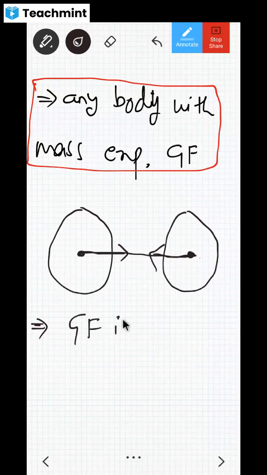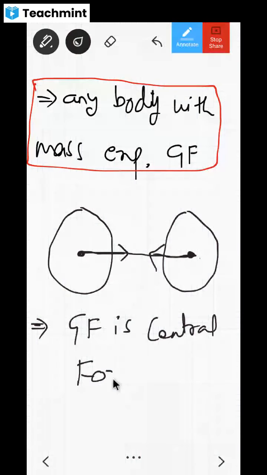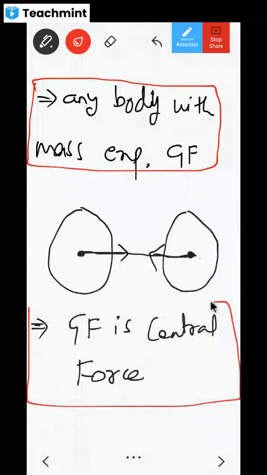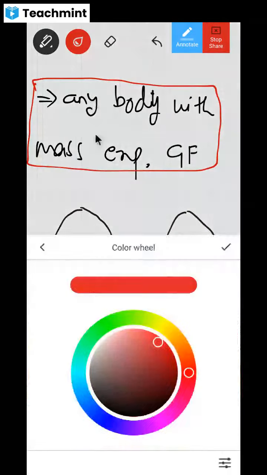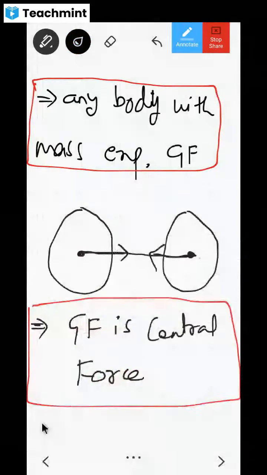So that's why gravitational force is what kind of force? Gravitational force is a central force. We call it a central force. Is this understood, dear children? What do you mean by central force? Central force means the force will be acting from center to center.